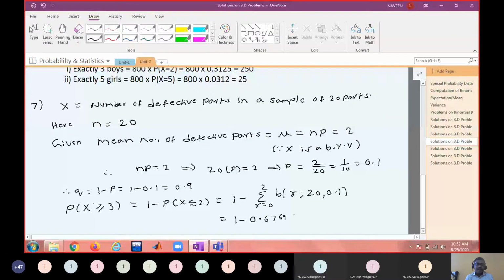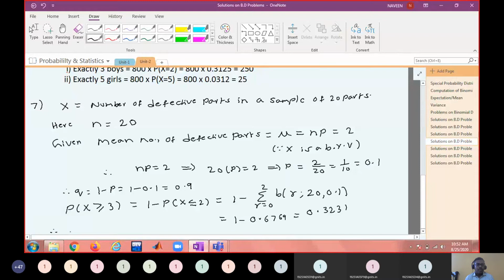That means 1 minus 0.6769 is 0.3231. So this is the probability that a sample contains at least 3 defective items. Like that, you have to find out the expected number of samples having at least 3 defective items.